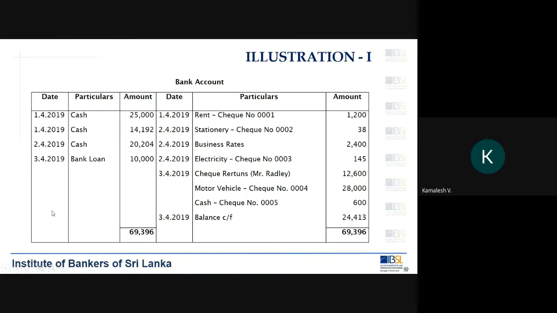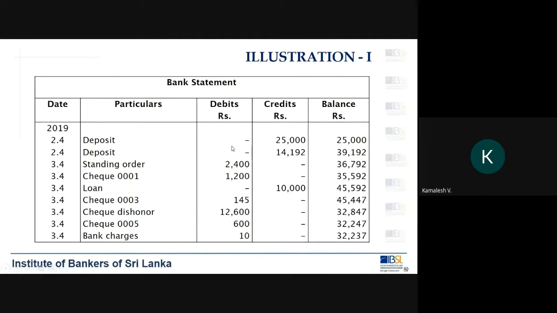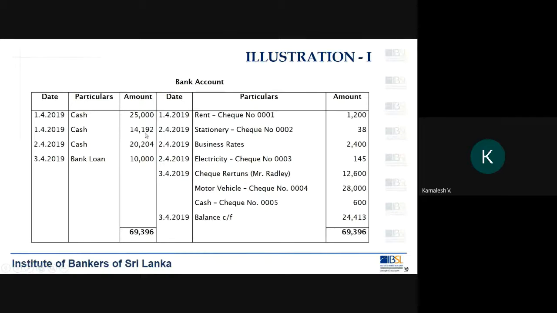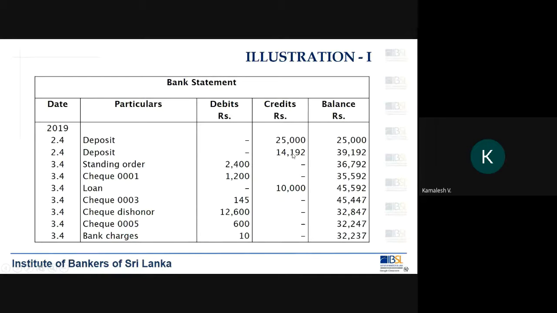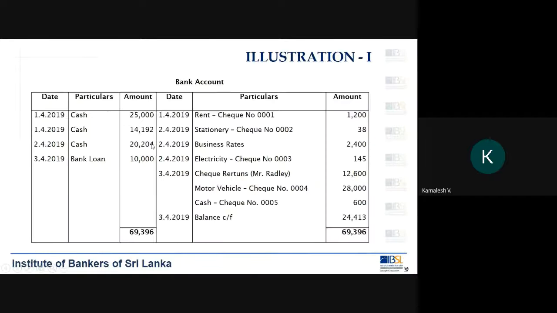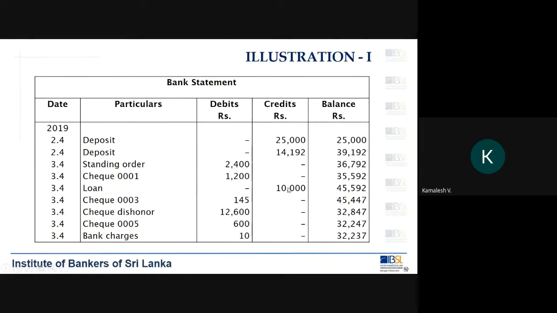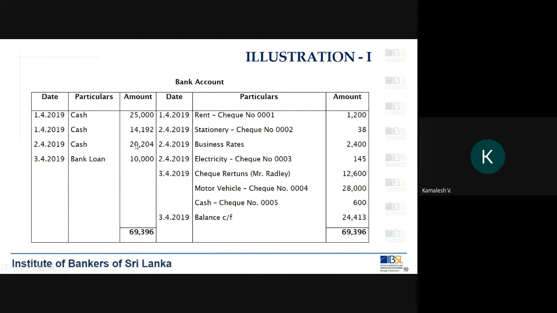So when you mark off like that, what happens? The 25,000 here is appearing here, so that is marked off. The 14,000 here is marked off against this. The 20,204 is not appearing here, so that is an unreconciled item.